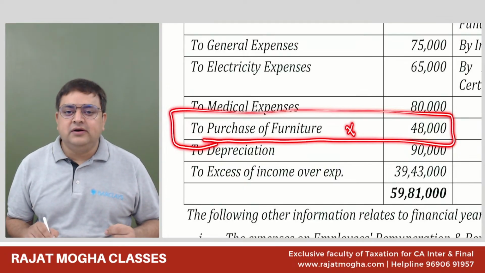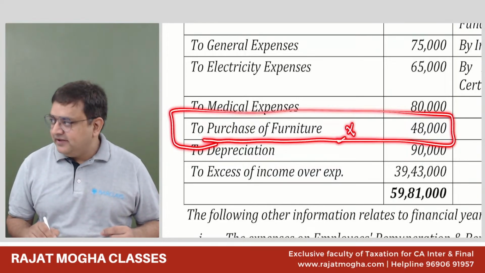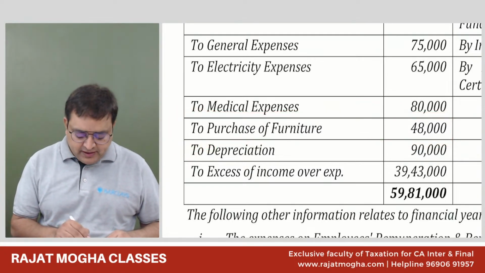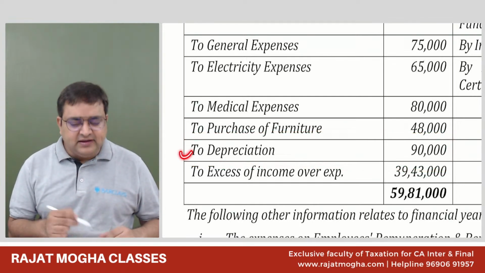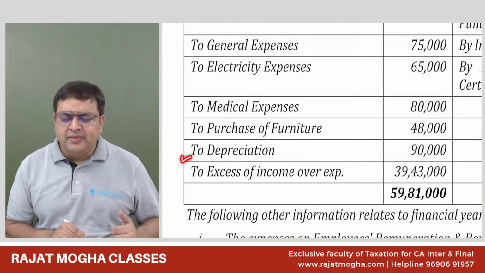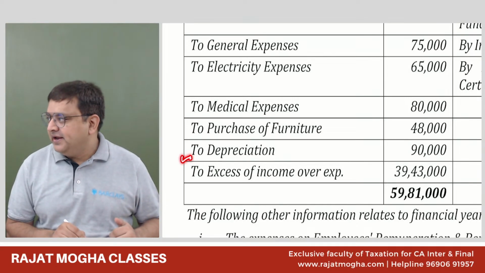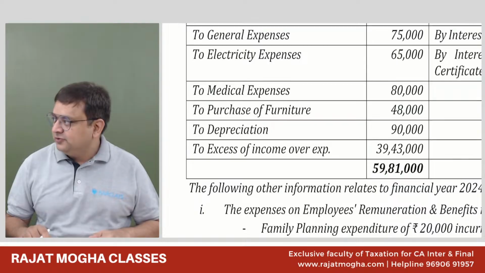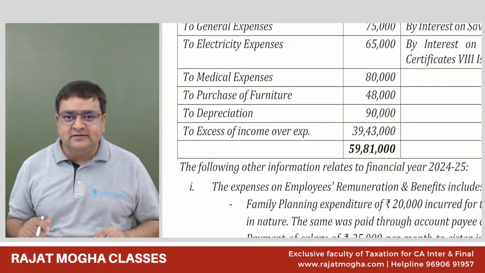What is the rate of depreciation on furniture and fittings? 10%. Very nice. Also, we will see how we compute the depreciation, and they have given the information regarding depreciation as well. If nothing is mentioned, we assume this is correct depreciation as per section 32. If other information is available, we will do it accordingly. It's a capital expenditure and should not be allowed. This is expenses over income, that is my net profit.